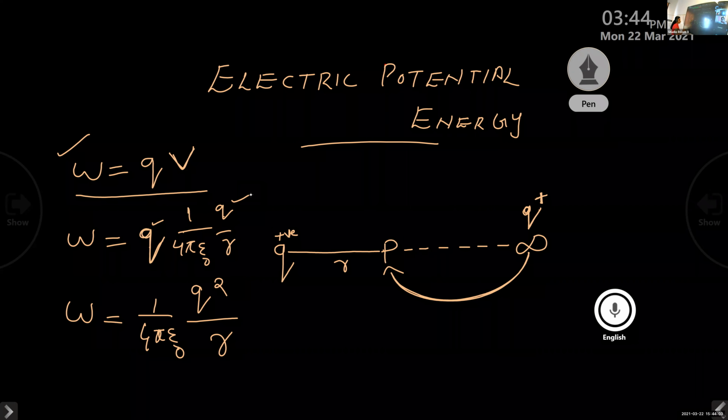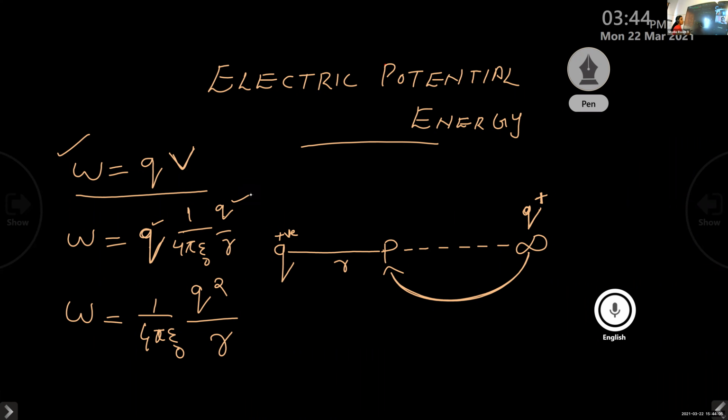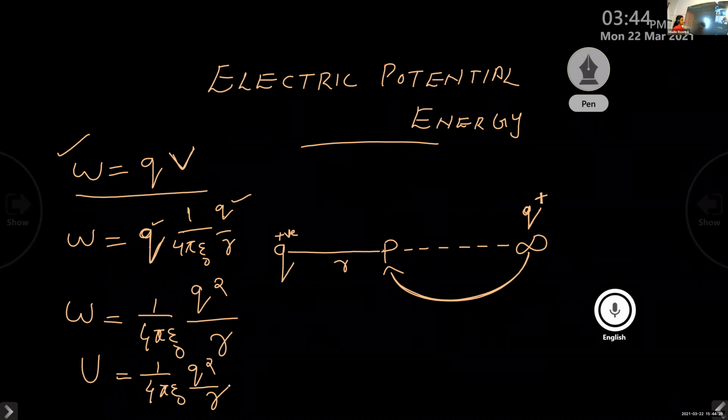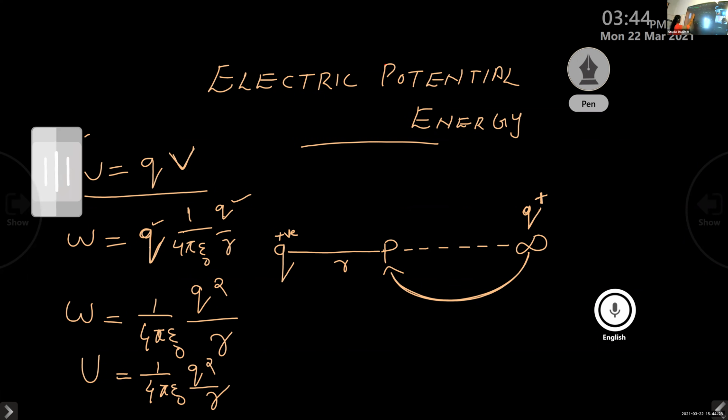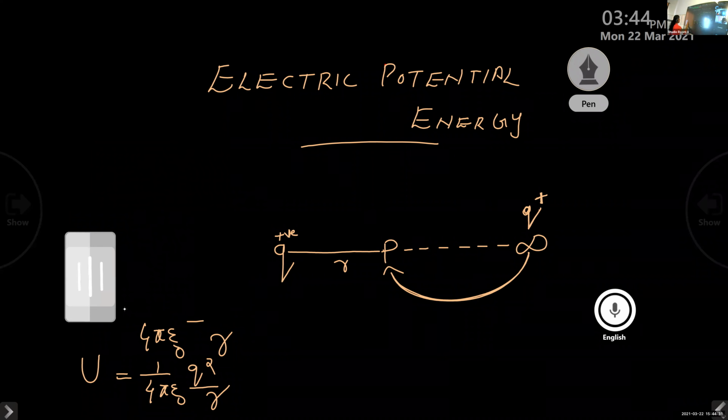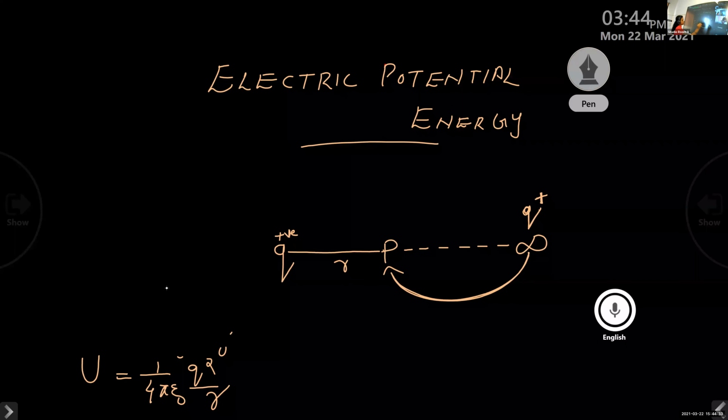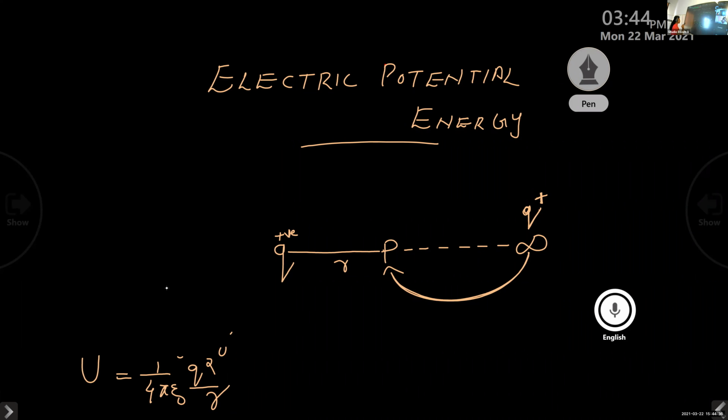And this work done is stored in the form of potential energy. The letter we use to represent the potential energy is U. So instead of W, we can write U. U for potential energy is given by 1 by 4 pi epsilon 0 Q square divided by R, because the work done to bring a charge from infinity to this point P against the force of repulsion is stored in the form of potential energy.